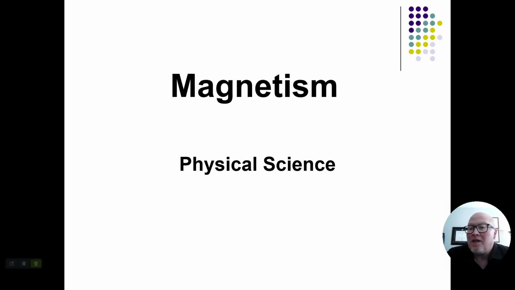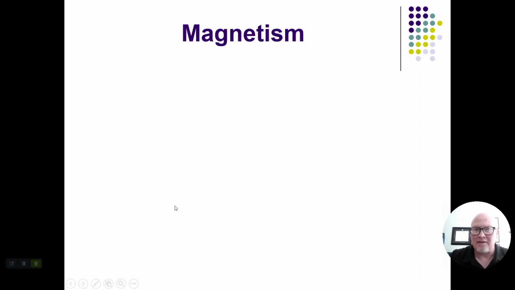Hi everyone. In this lecture, we're going to be taking a look at magnetism. In the last lecture, we took a look at light, which gave us our first look at an electromagnetic wave. And we spent a lot of time looking at light and how that works. And so now let's look at the magnetism part of that.